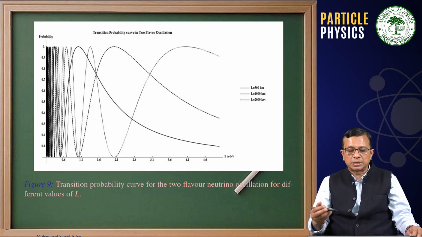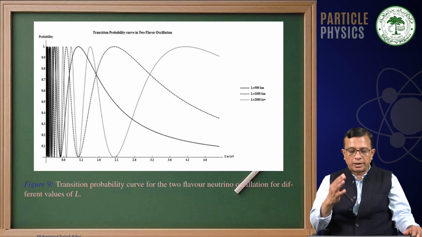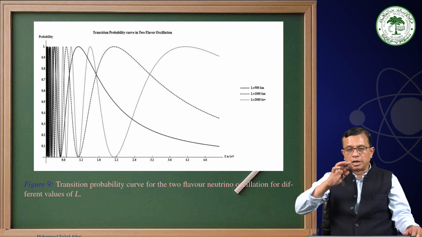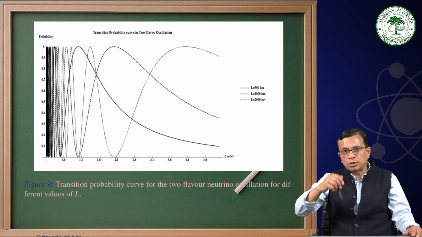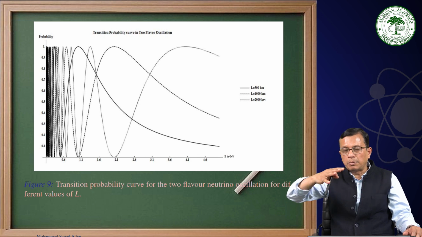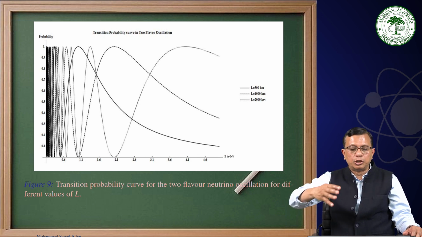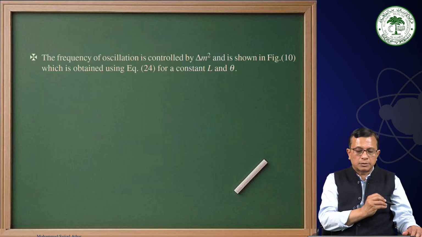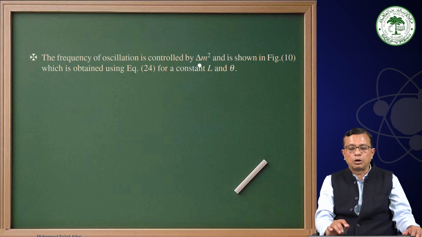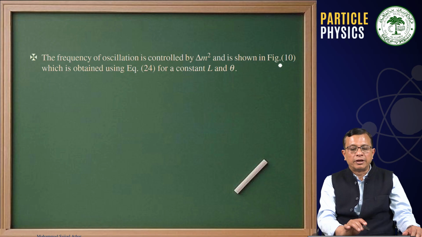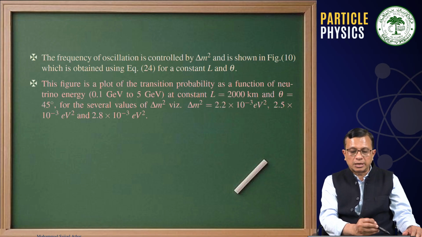Therefore, these are the numbers which one gets when one is talking about neutrinos of fixed energy, and where to see the maximum oscillation of nu mu to nu e or nu e to nu mu, and that becomes important. Therefore, the frequency of oscillation is controlled by delta m square and is shown in figure 10, which is obtained using equation 24 for a constant length